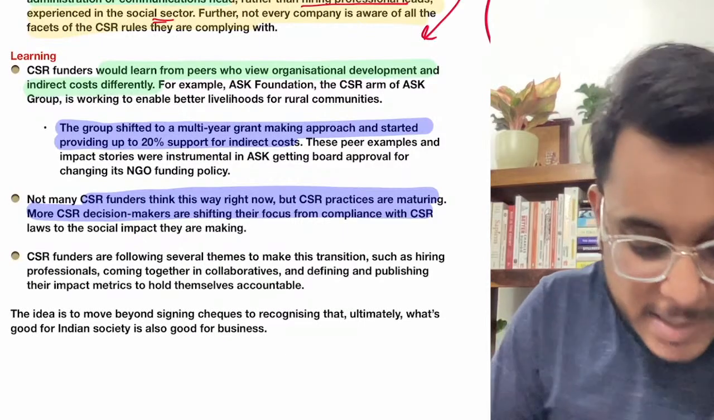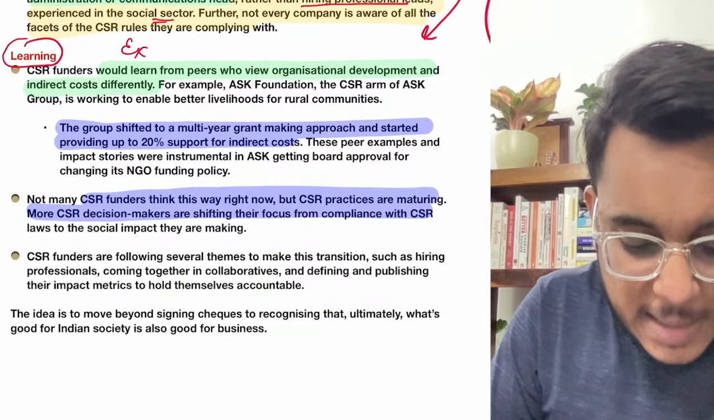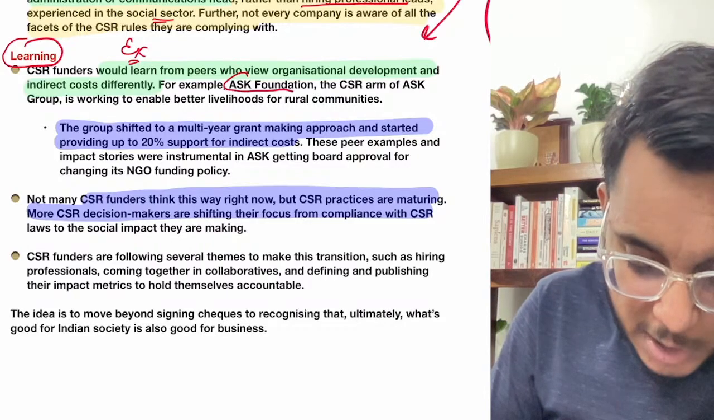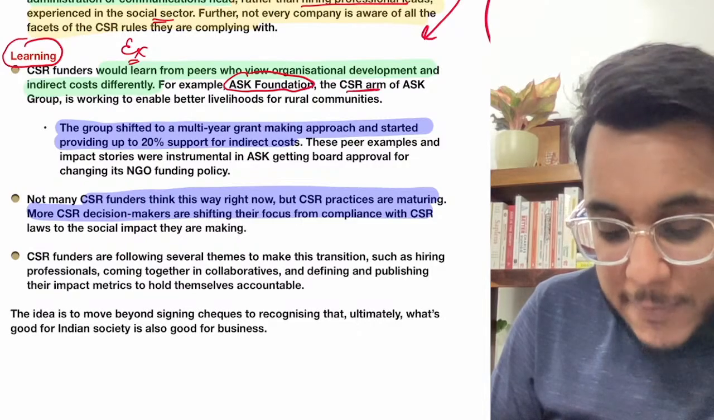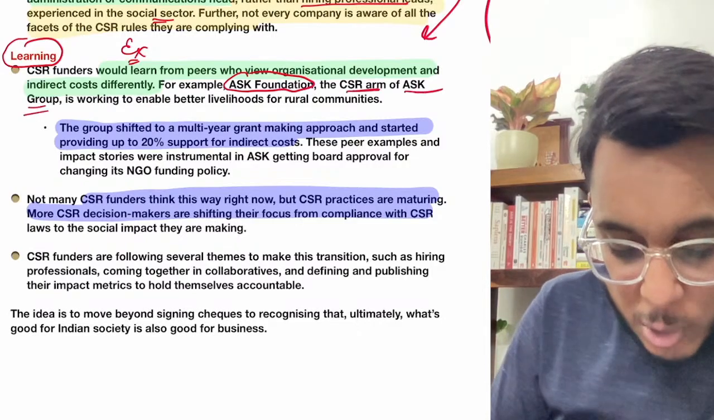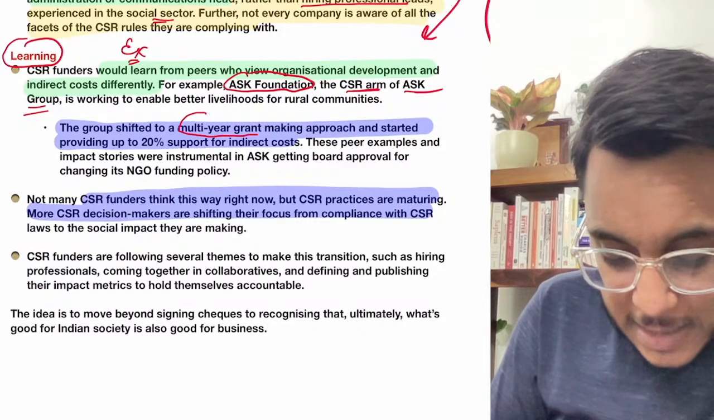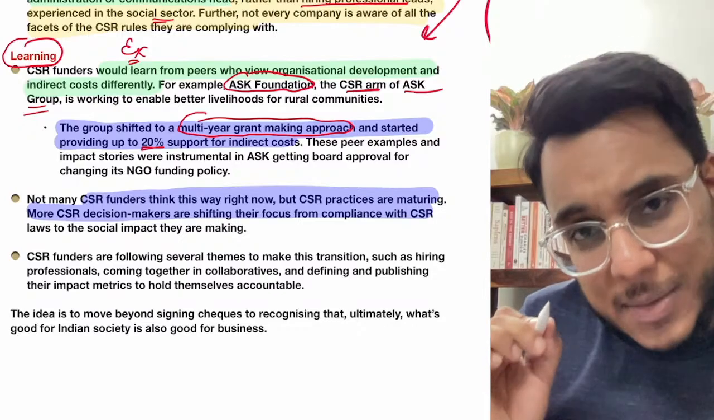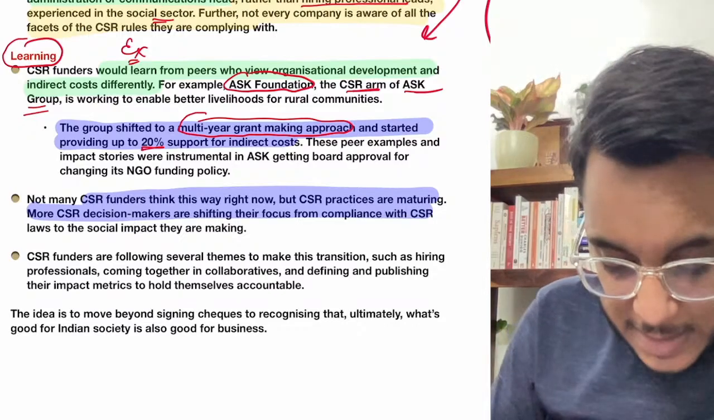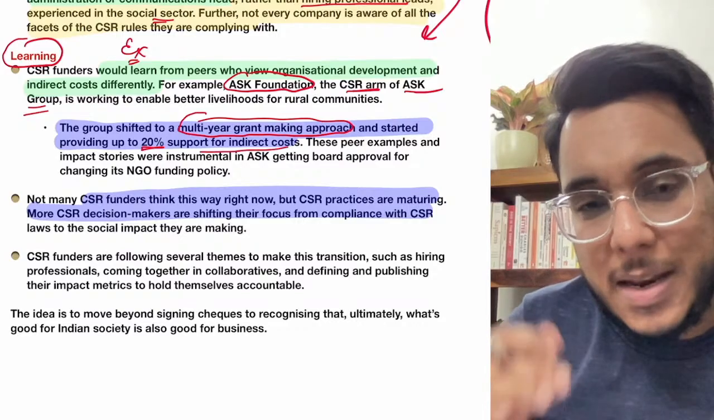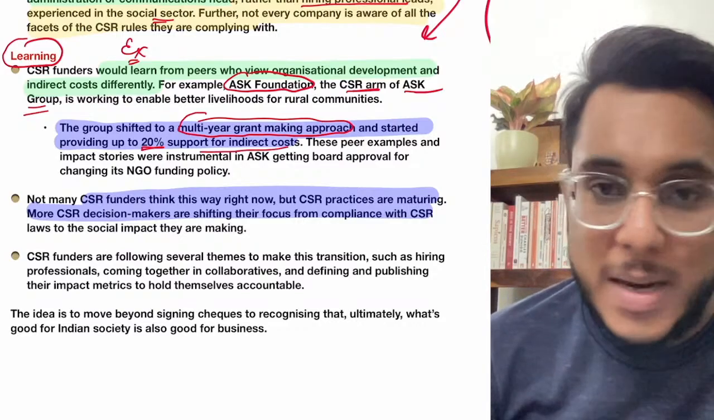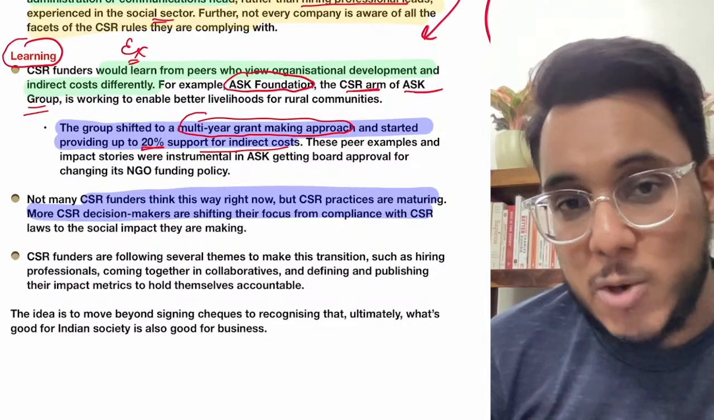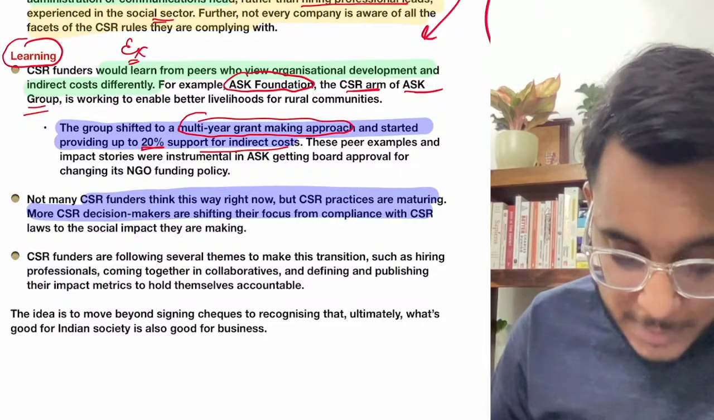Now understand, there have been some positive examples that the corporates can learn from. There have been some good examples. For example, there is the example of ASK Foundation. ASK Foundation is the CSR wing of the ASK group. This group has shifted its focus to a multi-year grant making approach. They are providing money to the NGO and saying specifically that 20% of the money can be used for indirect cost. For example, let's say an NGO is provided 1 crore rupees, they can spend 80 lakh rupees on core operations, fine, and 20 lakh rupees they can use for administrative expenditure. This is something that is happening.